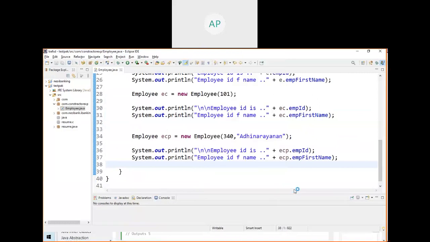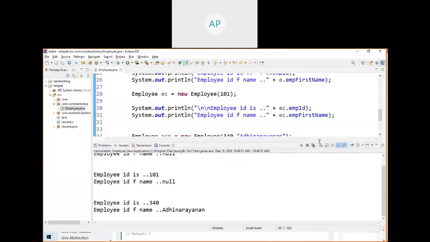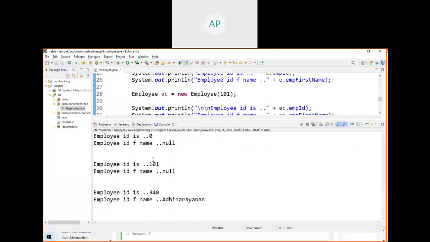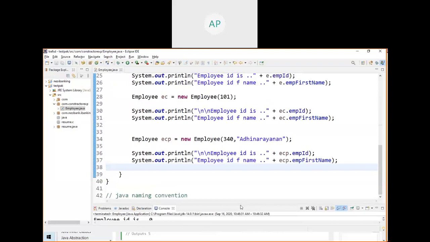So now you have an idea what a constructor is and how to create one. First, the first one prints 0 and null. In the second, you are initializing only the ID. In the third, you are initializing both of these. Now what is the use of a constructor?